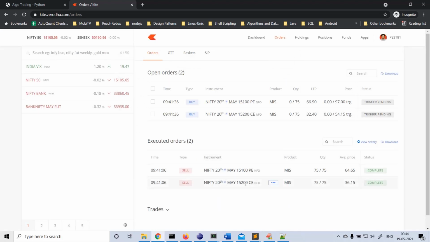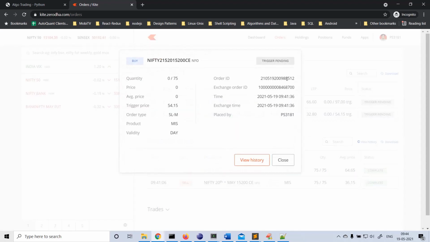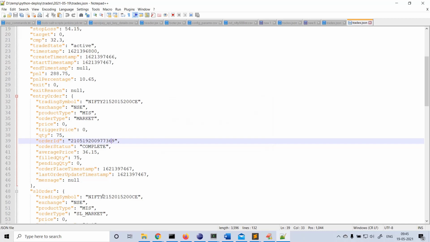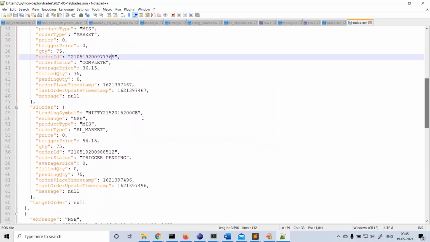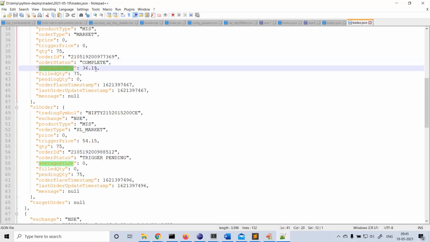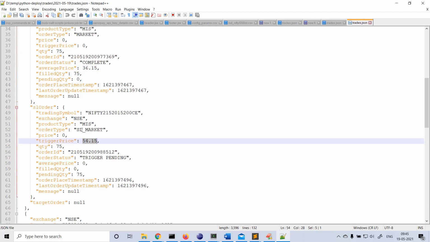And if you look at the CE stop loss order, this is the stop loss order, 8512, last digits. So you can check that. This is the SL order, order ID 8512. This is the current status, trigger pending. Entry is complete. This is the entry price, average 36.15. We got the filled quantity and the average price, and the stop loss is placed at 54.15 with SL-M as the order type.